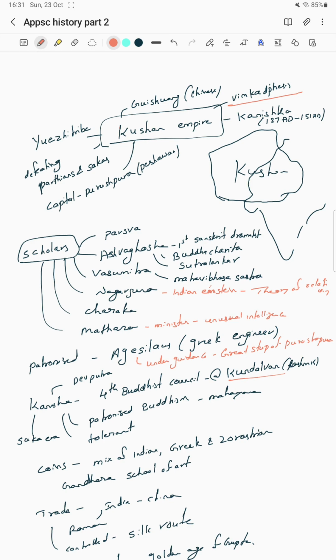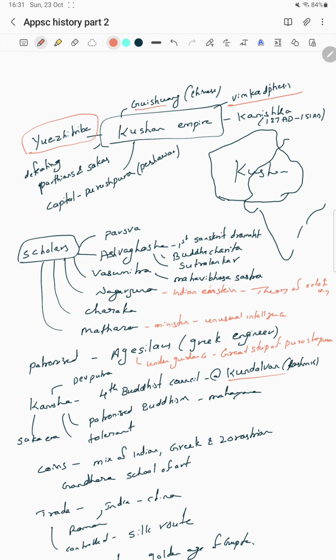In southern India, the most important empire after the Satavahanas is Vijayanagara. We discussed in previous videos about the Chalukyas, Cholas, Rashtrakutas. Now, starting from Kushana, they are the feudatories. From where? They are from the Yuchi tribe. There are four tribes, and the Kushana tribes belong to the Yuchi tribe.